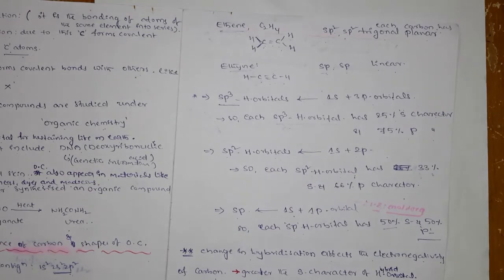Here all are carbons, and this change is not an internal factor related to the carbon, it is an external factor, because of the hybridization it is forming.